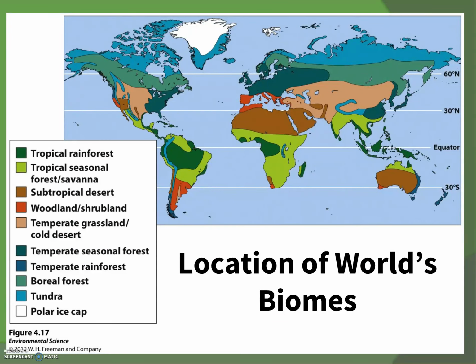We know that latitude affects biomes. So if we look along the equator, we're not surprised to see along that intertropical convergence zone that that's where we're going to find our tropical rainforests. We're not surprised that up in the northern latitudes, we're going to see the tundra. And you can see how they are distributed along those different latitudes. You can see how the biomes sort of group themselves, and we can see definite patterns with how they're placed.